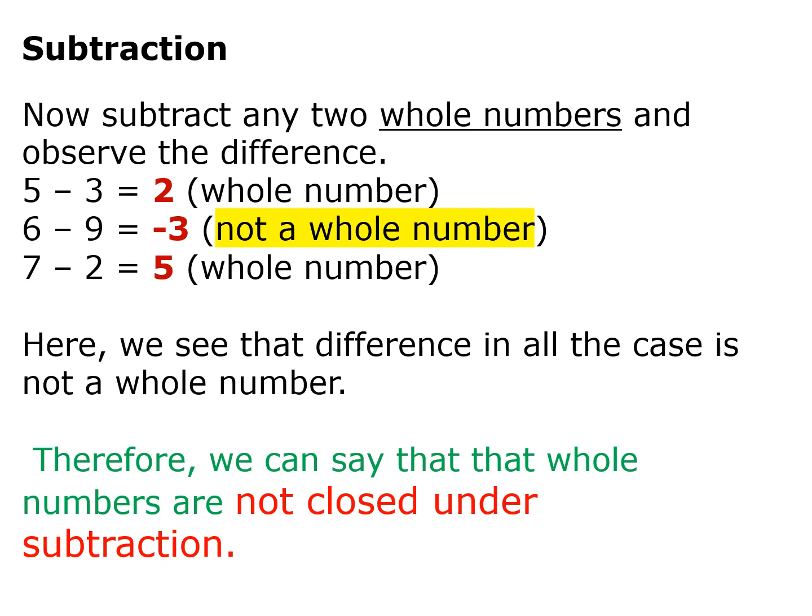You can say that it is not necessary that the result is always a whole number in case of subtraction. If you subtract a bigger number from a smaller number, the result is not a whole number. Therefore, we can say that whole numbers are not closed under subtraction.